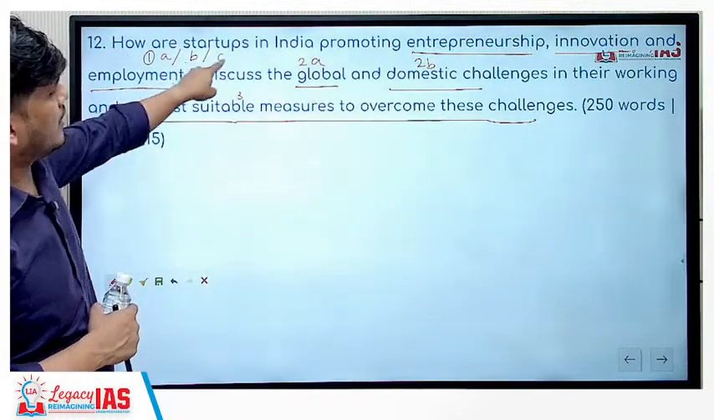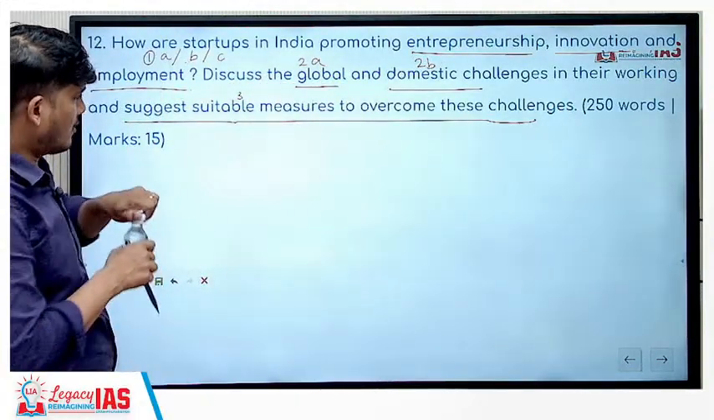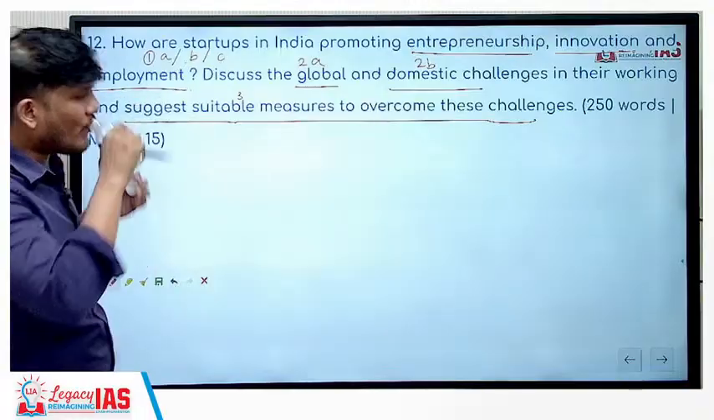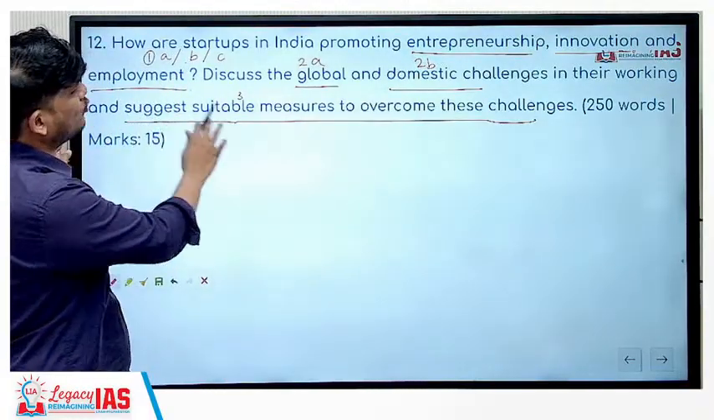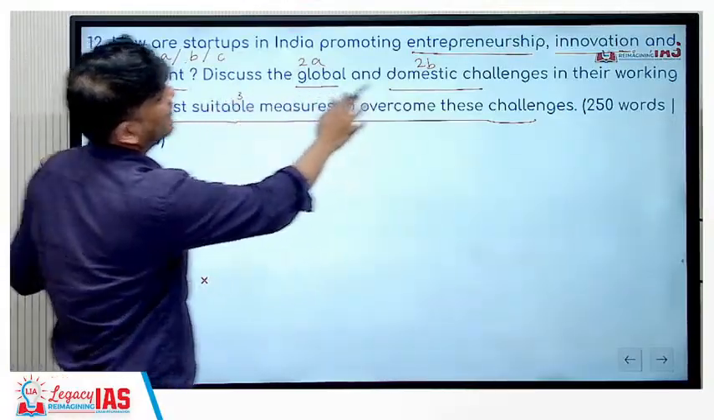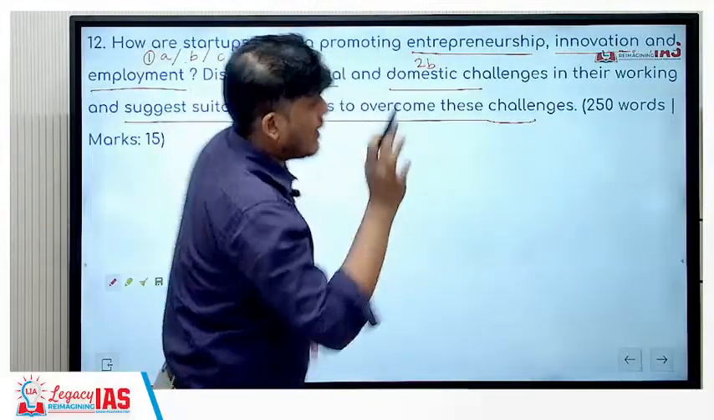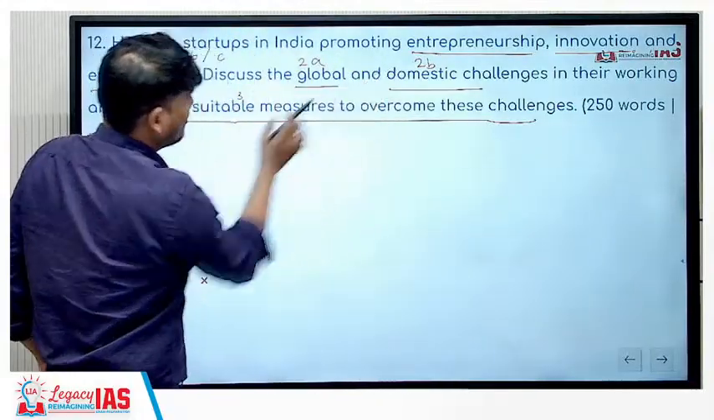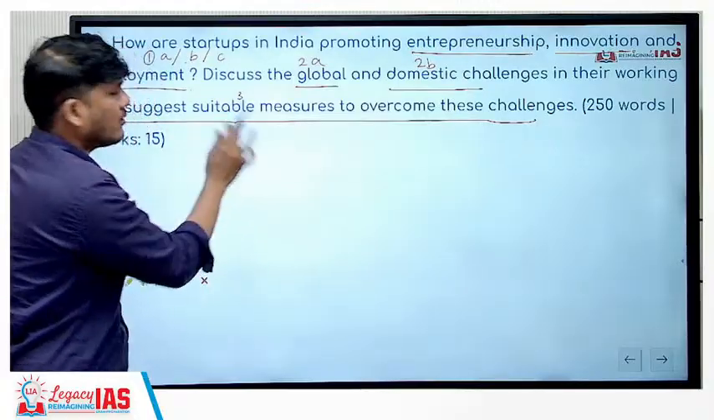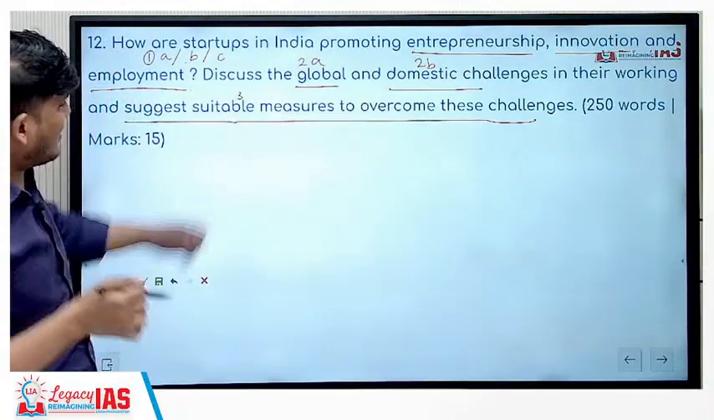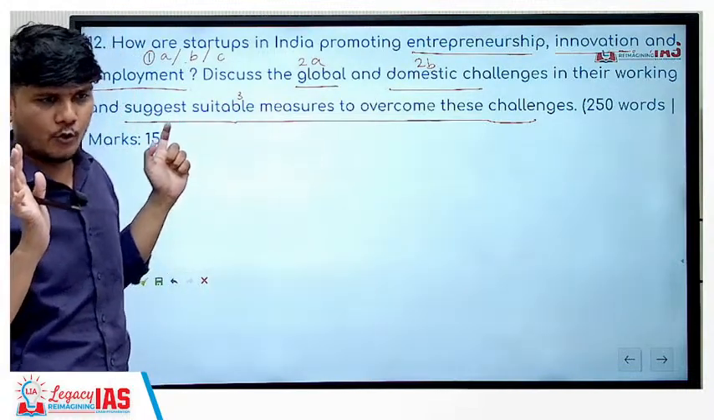So 1, 2, 3, 4, 5 and 6. Okay. One more important thing, if they would have not mentioned suggest suitable measures, they would have discussed the global and domestic challenge in their working, full stop. Then you will have 5 parts, but while you conclude, it's important 1 to 2 lines you should mention about measure also. But since they have directly asked, we will more prominently mention the solution.